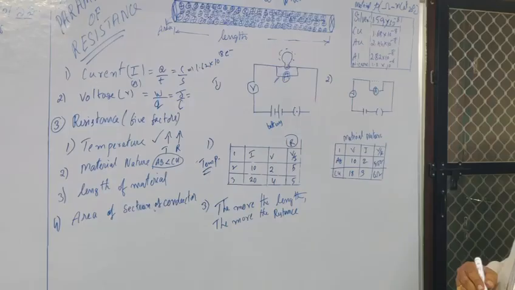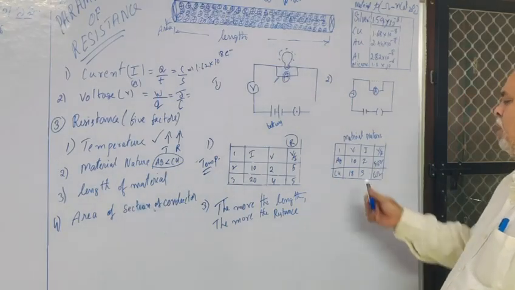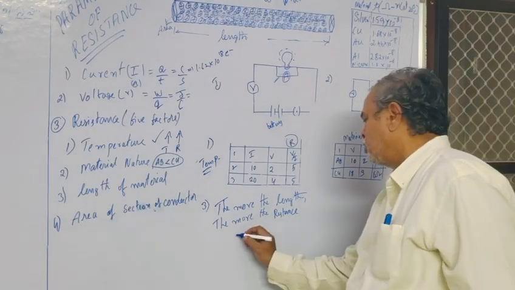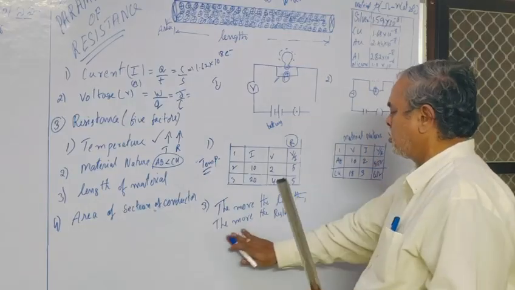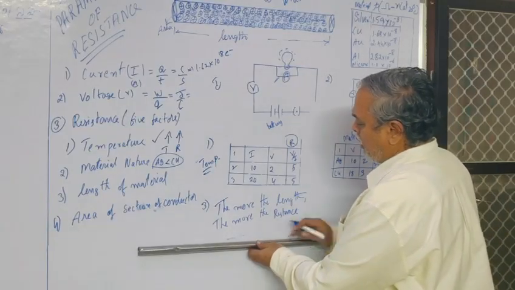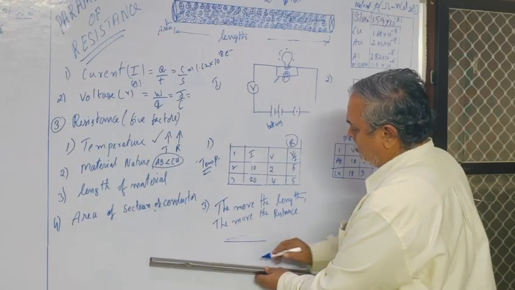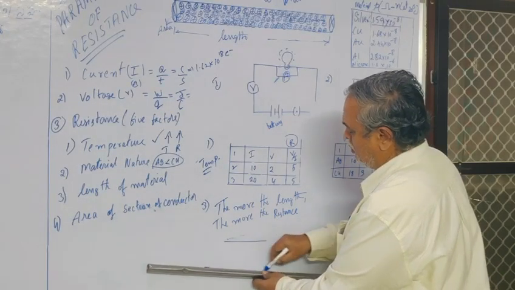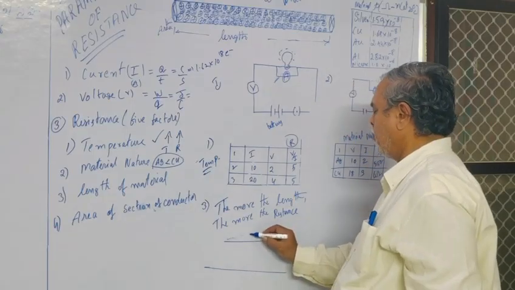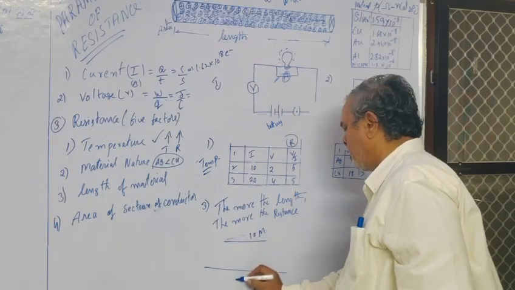Next factor, in this way you have to observe. Suppose this is 10 meters and this is 20 meters.